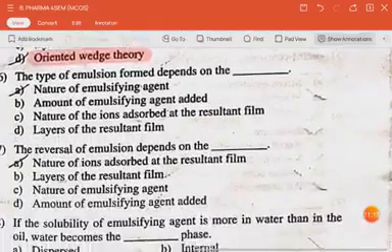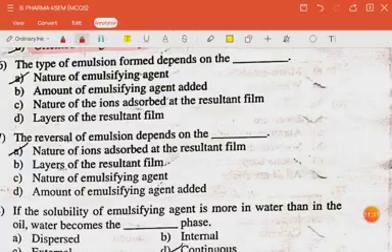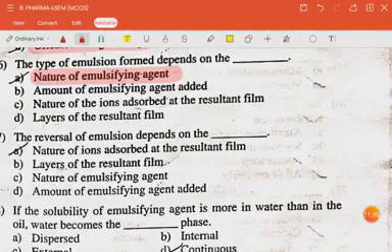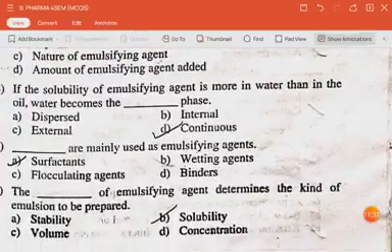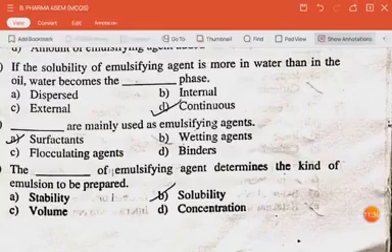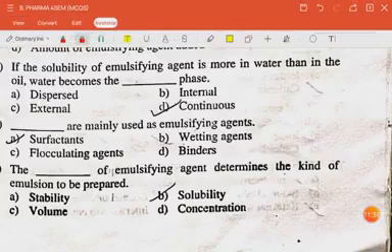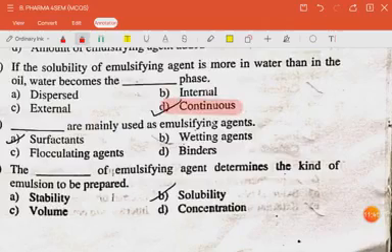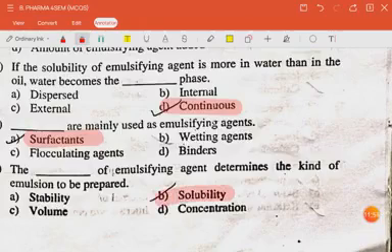The next question is, the type of emulsion formed depends on the nature of the emulsifying agent. The next question is, reversal of emulsion depends on the nature of ions adsorbed at the resultant film. The next question is, if the solubility of emulsifying agent is more in water than in oil, water becomes the continuous phase. The next question is, dash are mainly used as emulsifying agent. The answer is surfactants. The next question is, the dash of emulsifying agent determines the kind of emulsion to be prepared. The answer is solubility.